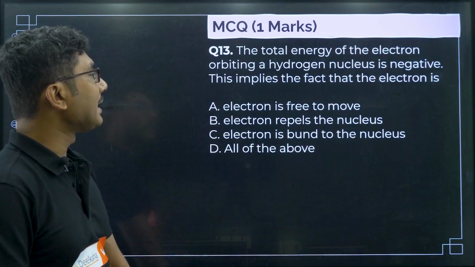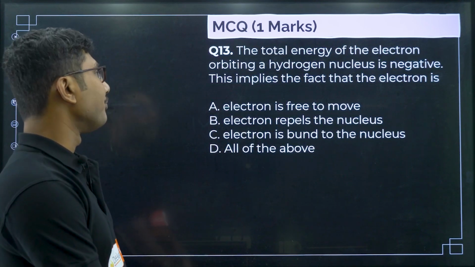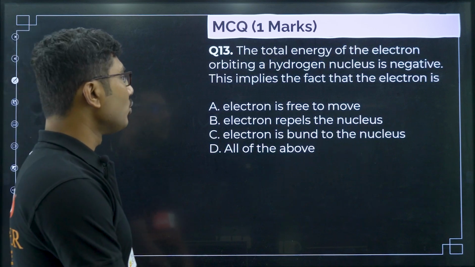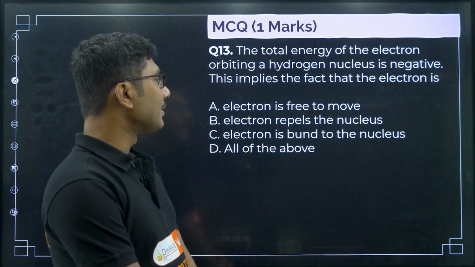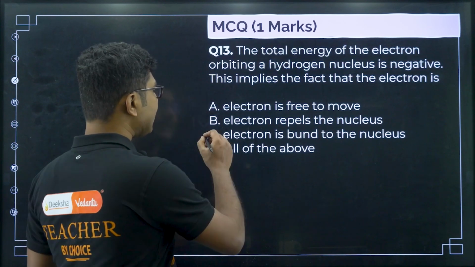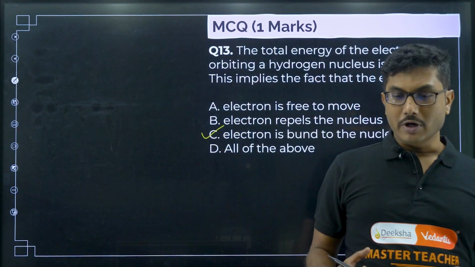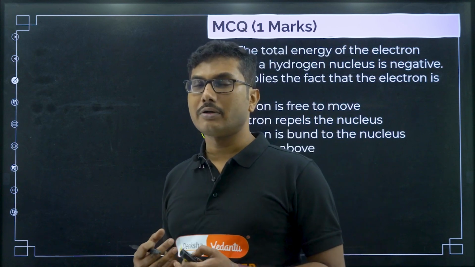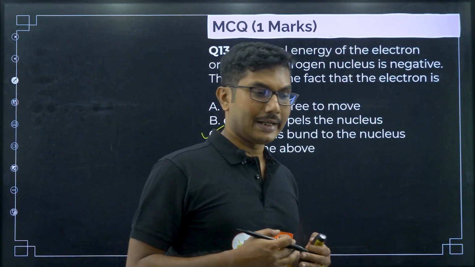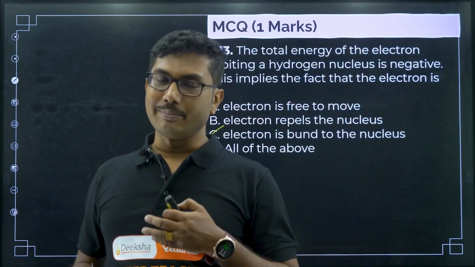Next question: the total energy of the electron orbiting a hydrogen nucleus is negative. This implies that the electron is free to move, the electron repels the nucleus, the electron is bound to the nucleus, all of the above. So, the basic answer is that the electron is bound to the nucleus. Because the electron is getting attracted by the nucleus, that is why its energy is negative. Negative energy means it is bound. It owes some amount, some dues.